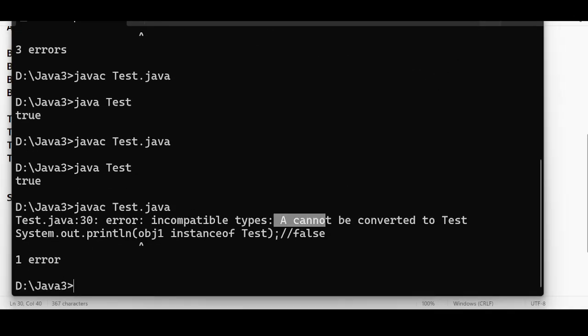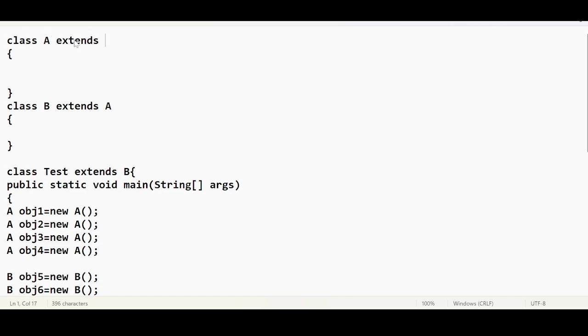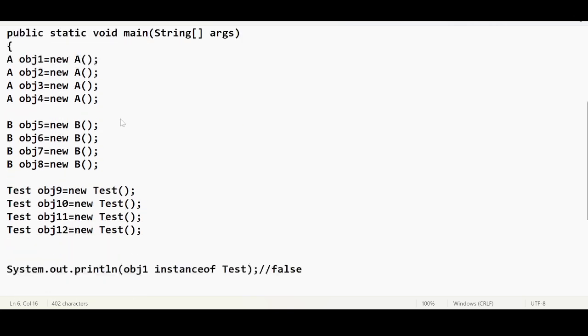Okay, so I missed one thing here. The classes here are independent classes. Class test should extend. We are talking about the inheritance concept, so I'm missing this keyword: extends B. This should be extends A. And of course this has to extend Object. This extends Object is a part that is given by the compiler. Now I forgot to create the relationship, that's why we got an error.